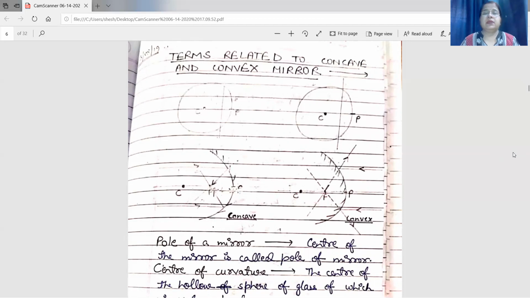Now there are some terms related to concave mirror as well as convex mirror. And it may come in a 5 marks question to define all the terms. So you should understand and also learn all the terms by heart. The first word is pole of the mirror. See here, the center of the mirror, this point P. So the center of the mirror is known as the pole of the mirror.